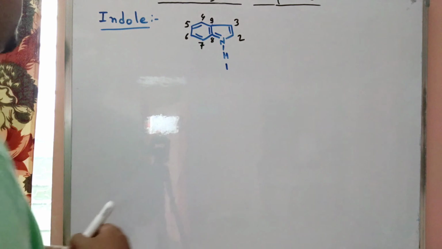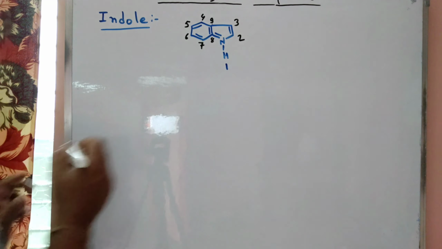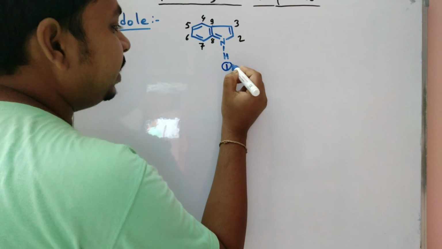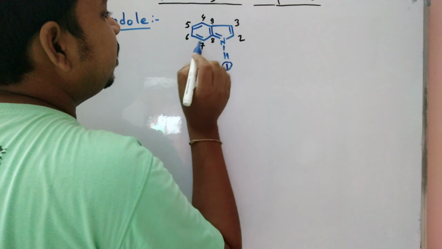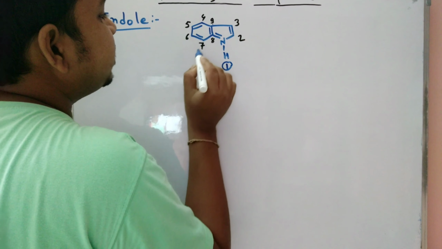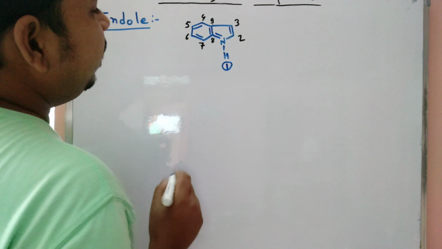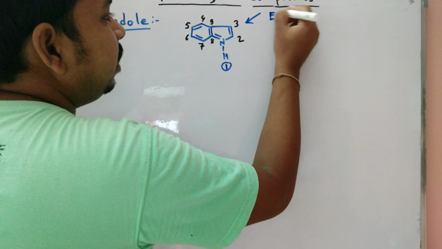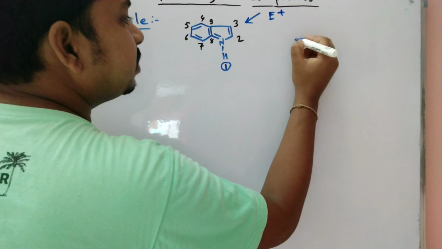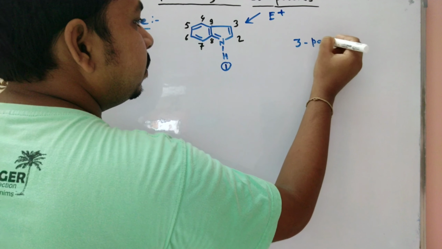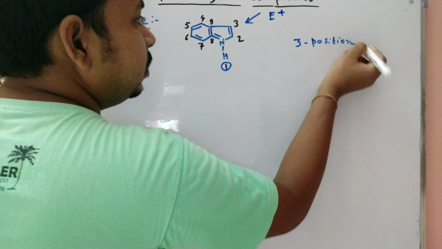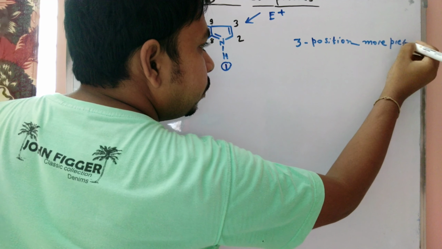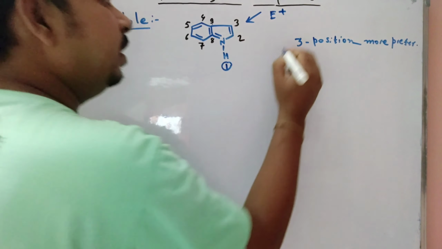Now we discuss the system of indole. The system is called indole. Here the number 1 position is here. The numbering is very important: 1, 2, 3, then 4, 5, 6, 7, 8, 9. In indole, when electrophilic attack takes place, the 3rd position is more favorable at first. Why? We also explain. The 3rd position is more preferred.